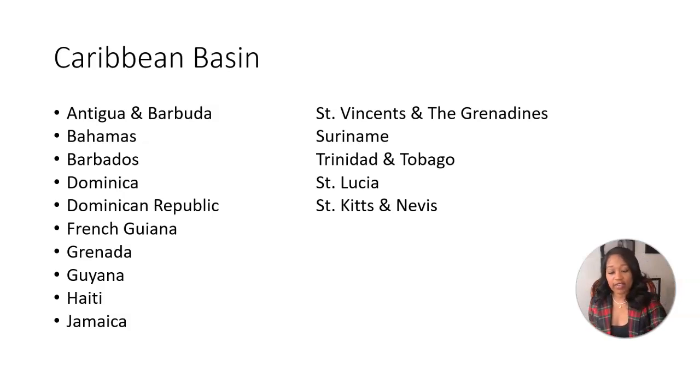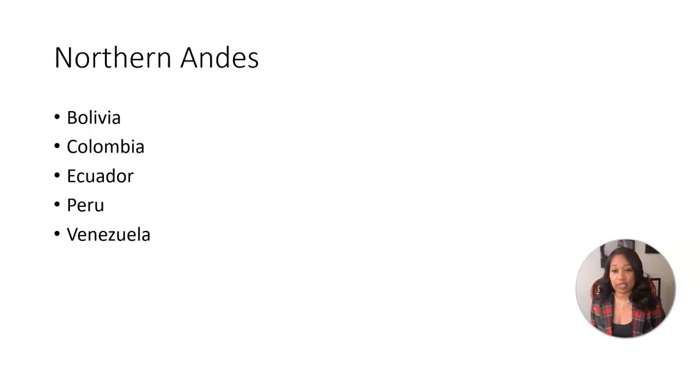We also have, again, the Northern Andes as a subregion in Latin America, and that's going to include the countries of Bolivia, Colombia, Ecuador, Peru, and Venezuela.